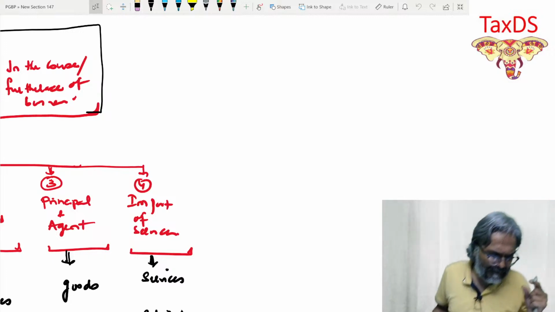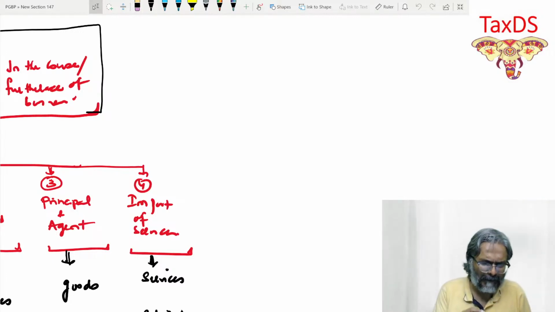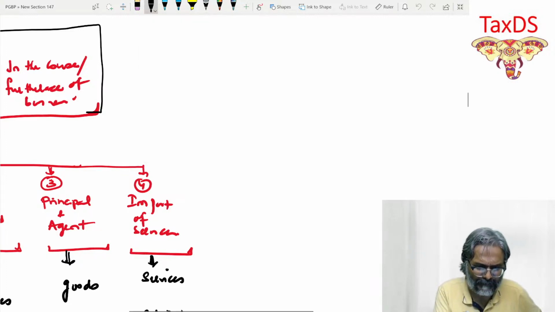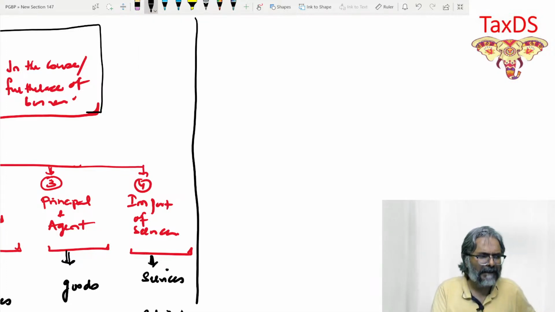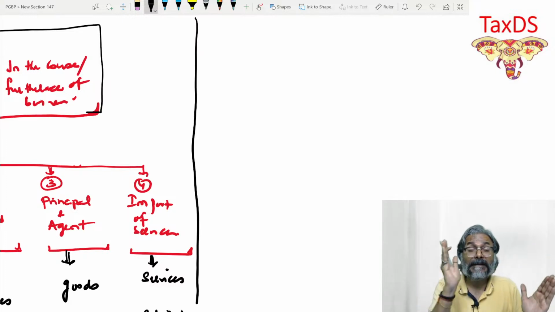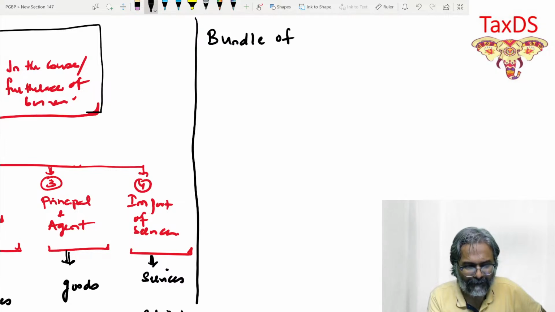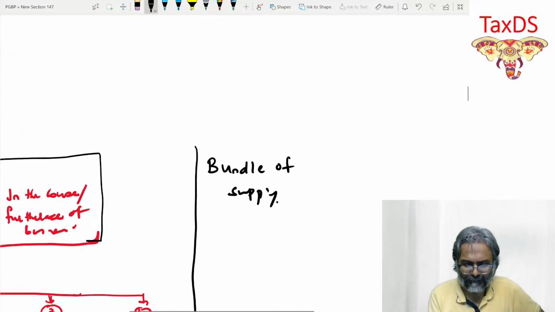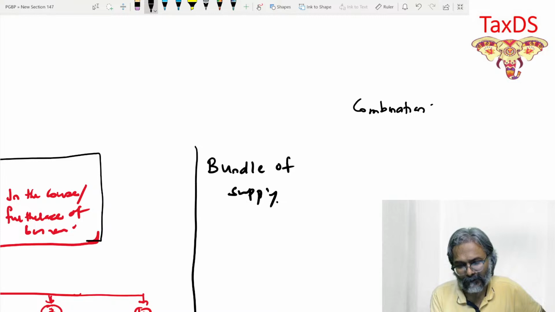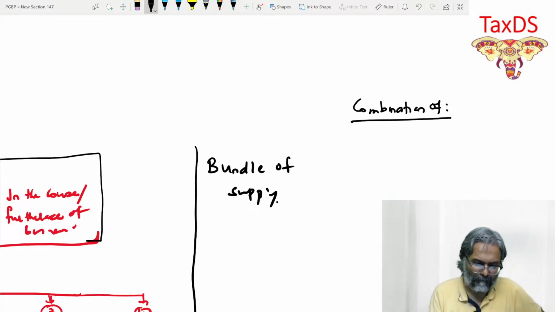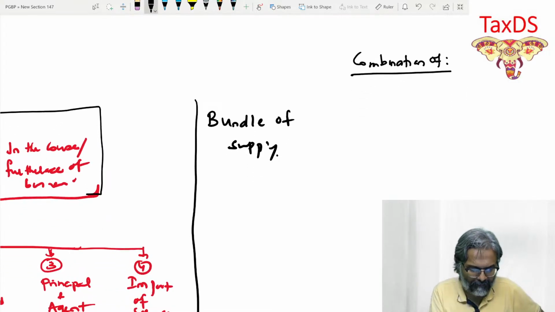Students, what exactly is this particular concept, which you all are aware of, but let's quickly recap, and if possible you can try to take a note of that as well. This is about the case when there is a bundling of supply, when the supply is bundled. Bundle means combination. So this is nothing but a combination. Combination of what? The bundle of supply.